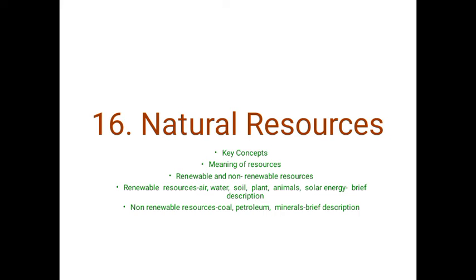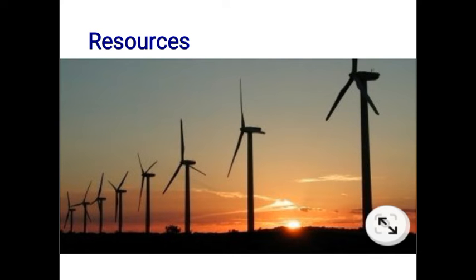Now what are resources? Early humans did not know how to use the gifts of nature. In the beginning, they did not know how to use the gifts of nature. They were living as it was. With time, they learned to convert these into useful things. Like, firstly, we did not know fire. Afterwards, we learned it. Firstly, we did not know how to make the wheel. After humans learnt it this way, we have converted these natural things into useful things to satisfy our needs.